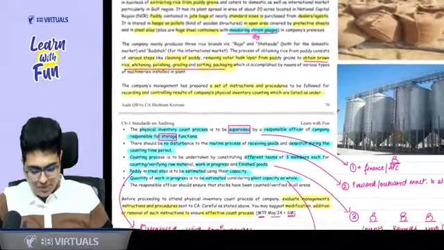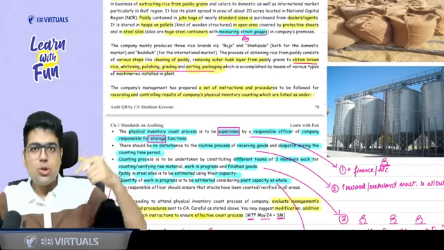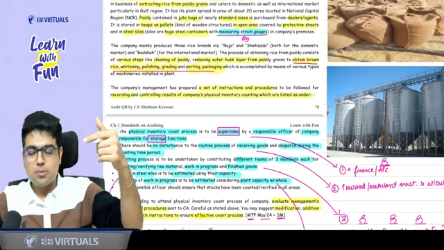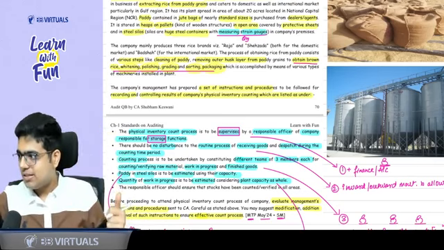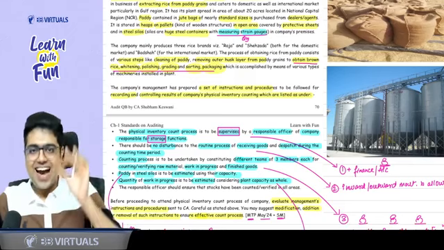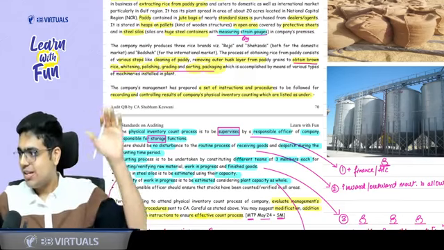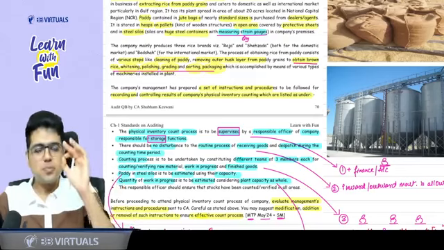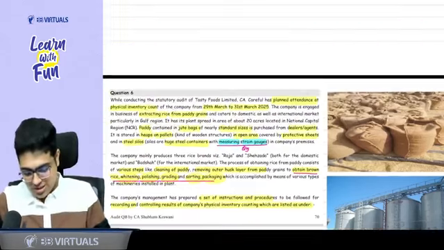So what has happened? Remember I told you that as an auditor you need to evaluate the management instructions and procedures in the cabin. Now when I am evaluating the management instructions, I need to find the mistakes in it. I need to suggest some additions or deletions. So on the basis of this, we will suggest it. It's a very amazing question. Please focus. So see what it says.